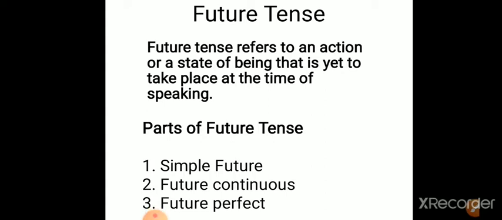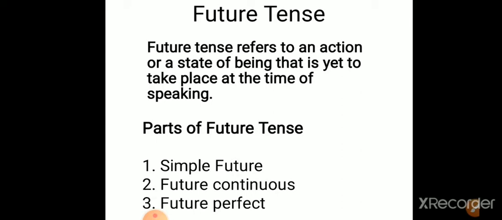Children, today we are going to start a new topic of tense, that is future tense. It is the most important topic, as we discuss many of the matters or future plans in this tense only.